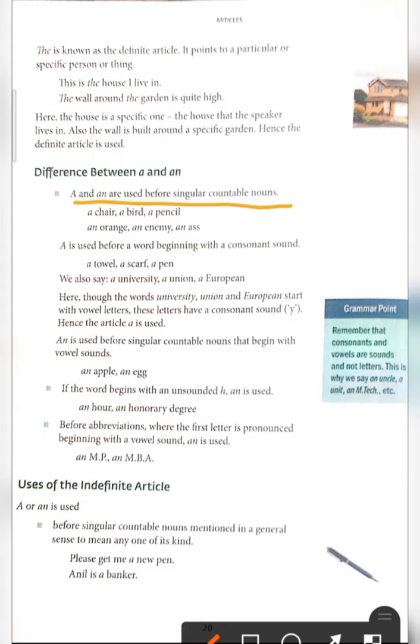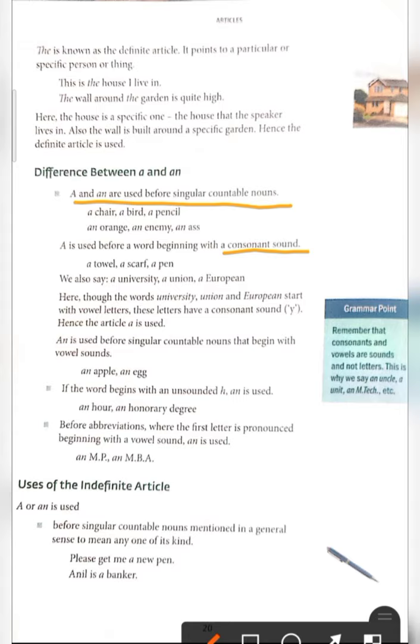Next, a is used before a word beginning with a consonant sound. We have just learnt about the vowels, and whatever is left are consonant sounds. See, a towel, a scarf, a pen. These three words begin with consonants. That's why we have used a here.